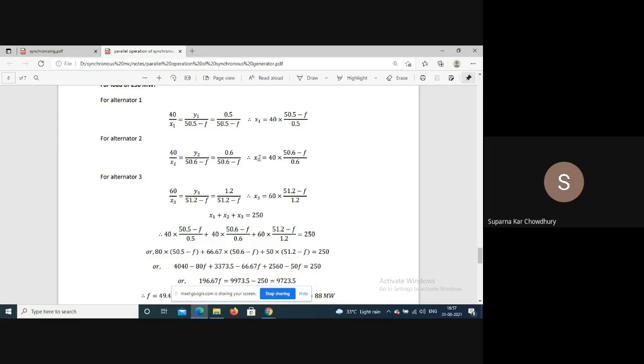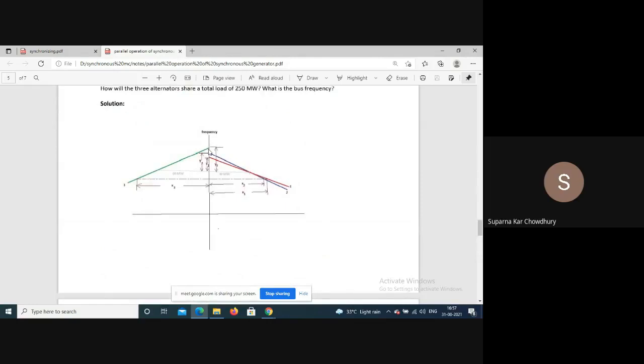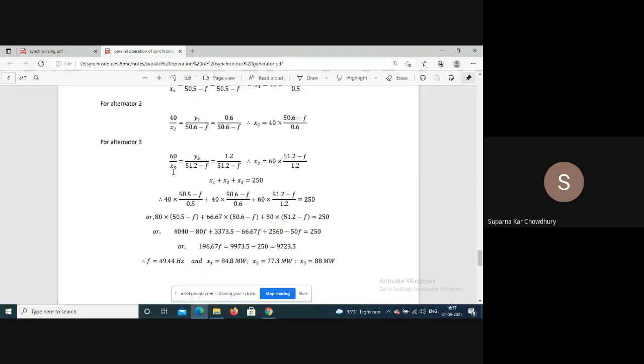So from here x2 is equal to 40 into 50.6 minus f, by 0.6. Similarly, for alternator 3, we will have this triangle and this triangle. So we will have 60 by x3 is equal to y3 by 51.2 minus f. So that gives you x3 is equal to 60 into 51.2 minus f, by 1.2.